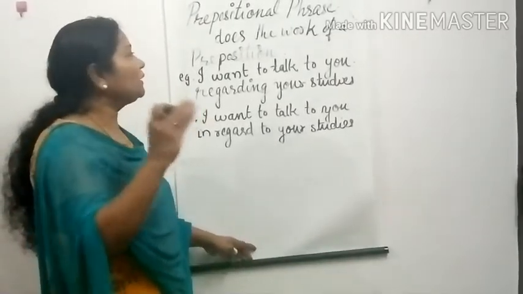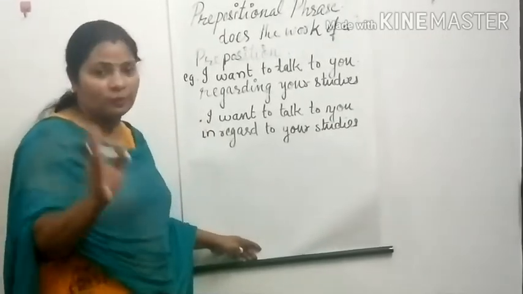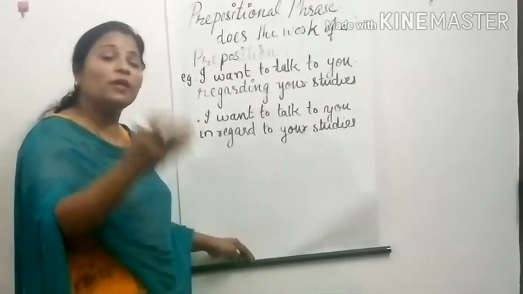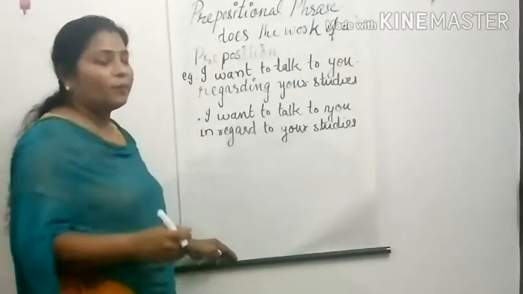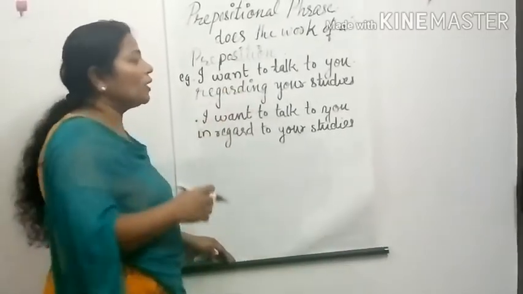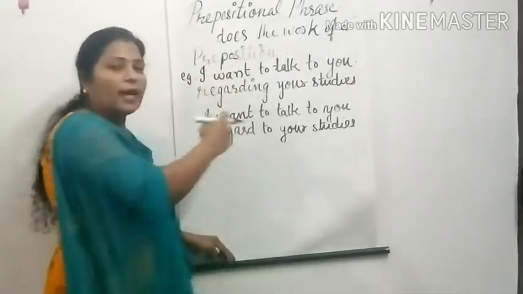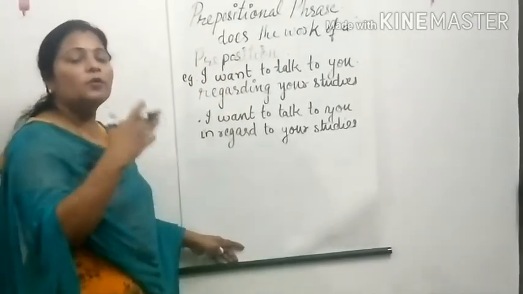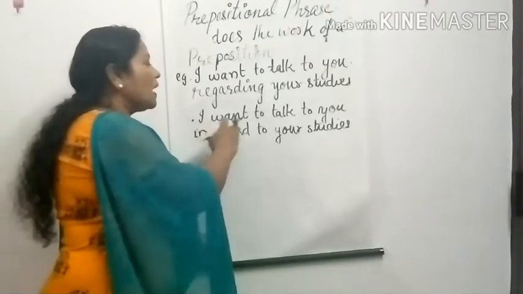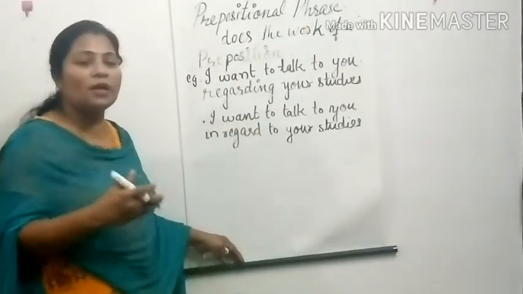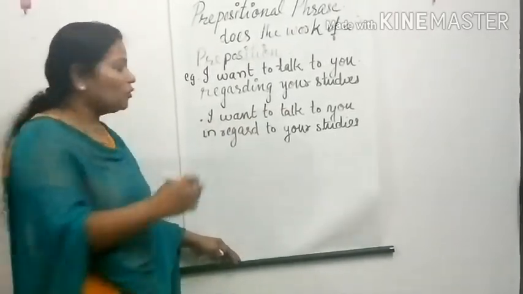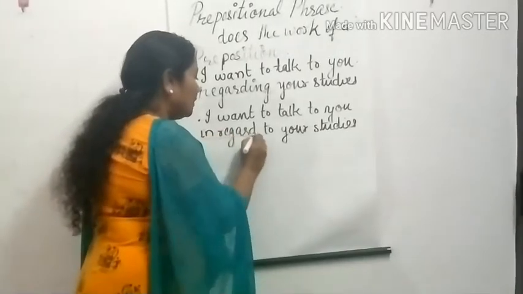Prepositional phrase means just the work of a preposition, that is doing the work of a preposition. For example, I want to talk to you regarding your studies. Okay, so this sentence can be written using preposition, that is I want to talk to you in regard to your studies. So we used what? In regard.